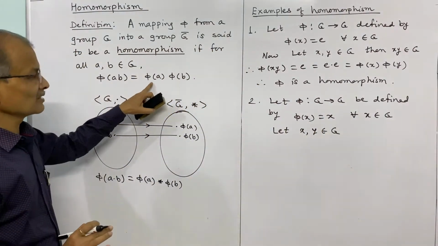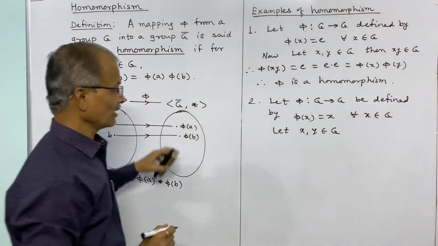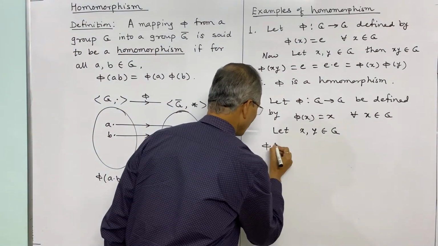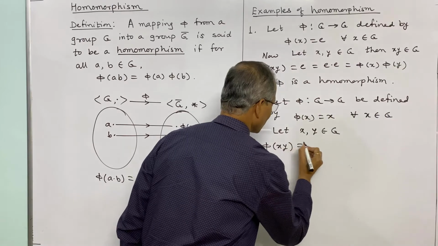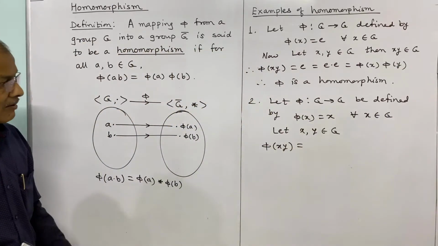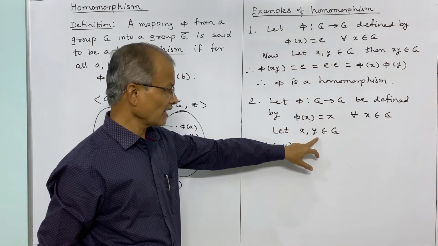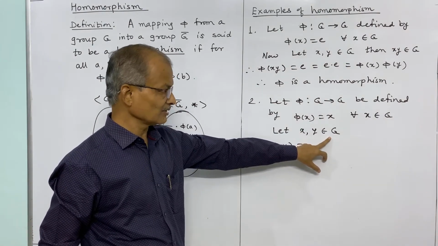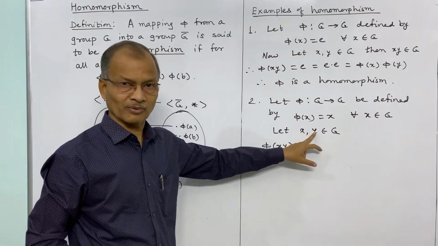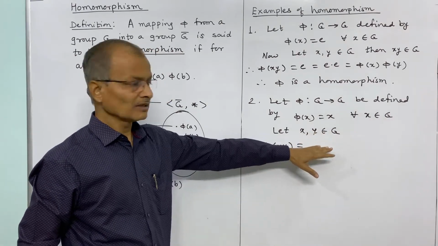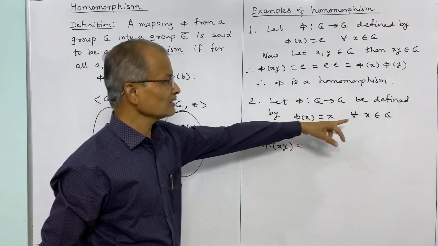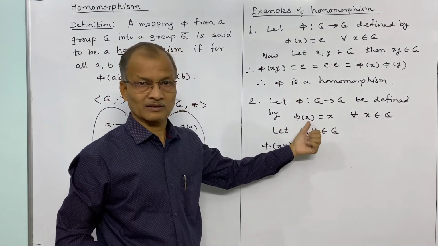Phi of xy is equal to phi x into phi y. Now phi of xy, you see by definition, x and y are two elements in G, therefore their composition, or their product xy, is also in G, and because it is in G, it satisfies this definition.